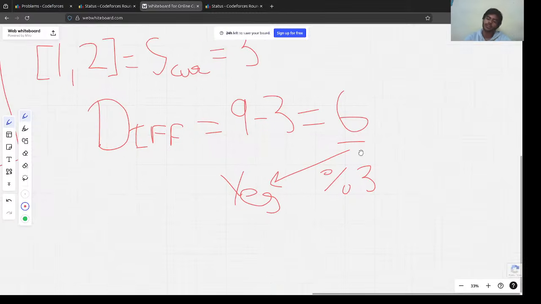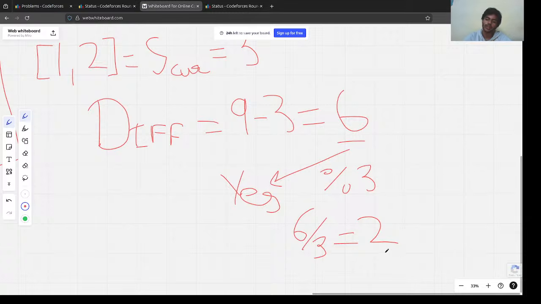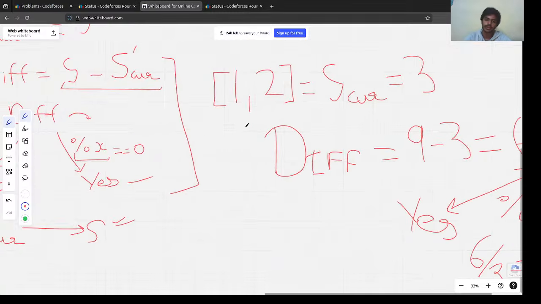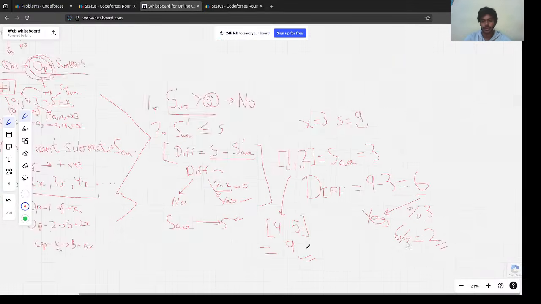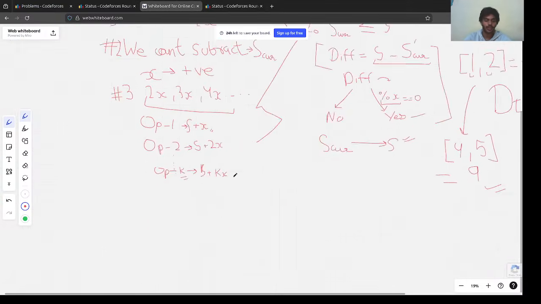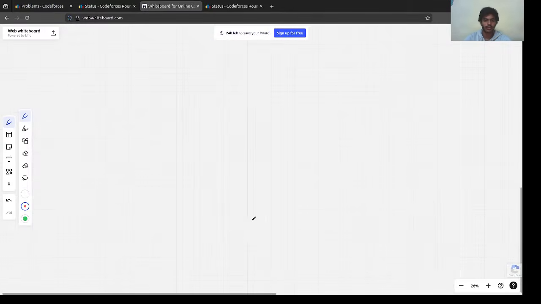And how many operations do we need? 6 divided by 3 is equal to 2. Right? These many operations we need. Let's try actually. Let's do one operation on this index, one operation on this index. So the final array would be 3 plus 1, 4, and 2 plus 3, 5. Right? The sum here is 9. So great, we solved the solution. Now let's move towards the second solution.